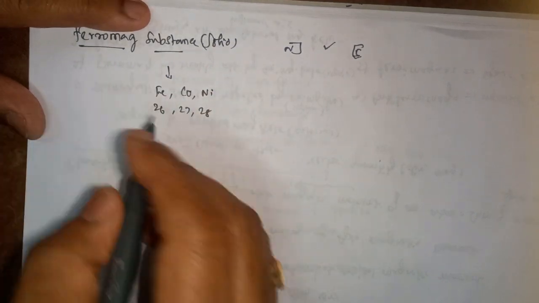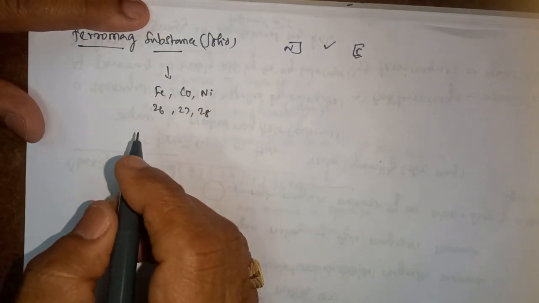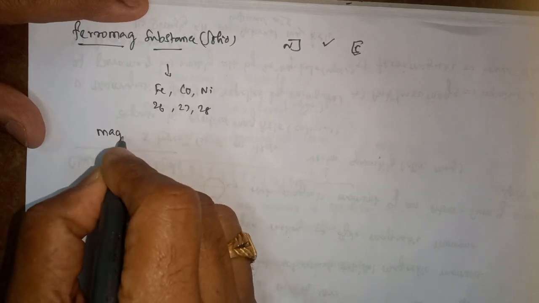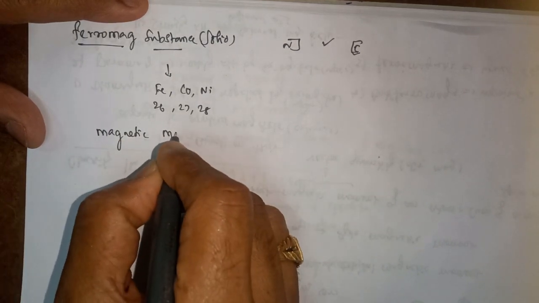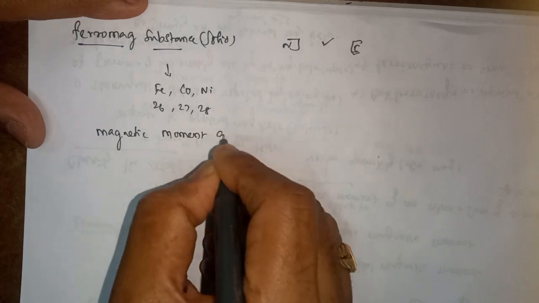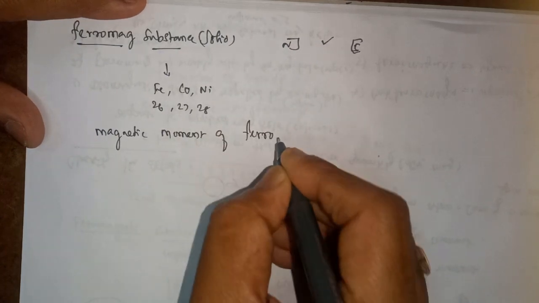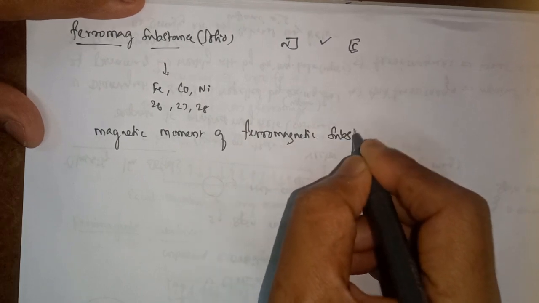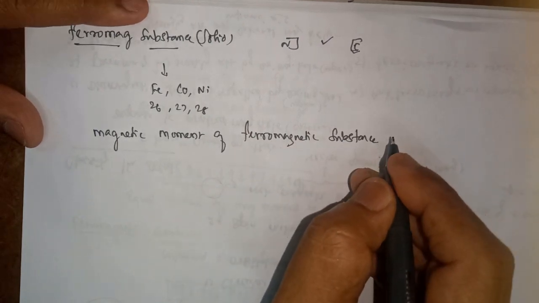Now I tell you about the magnetic moment of ferromagnetic substances or solids.